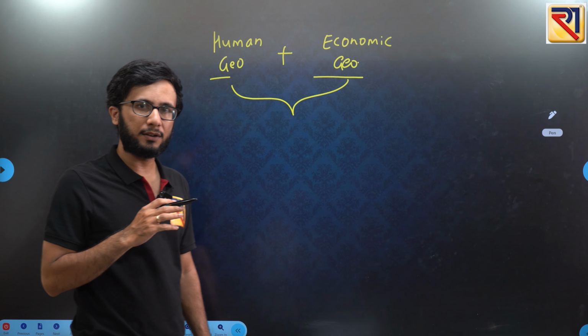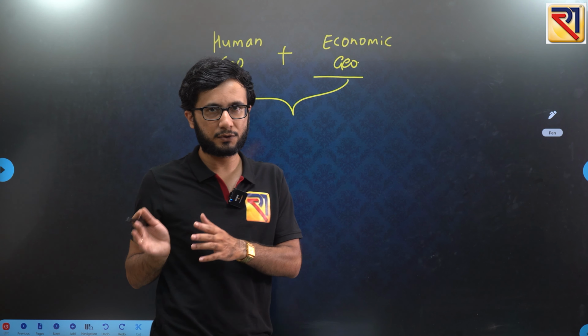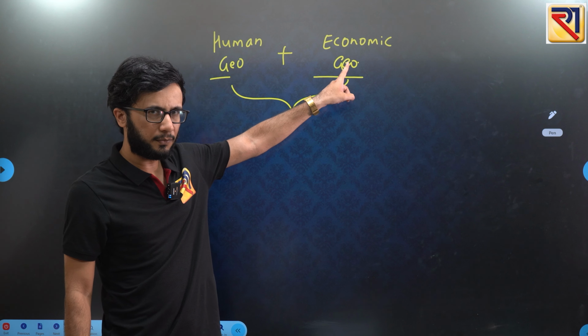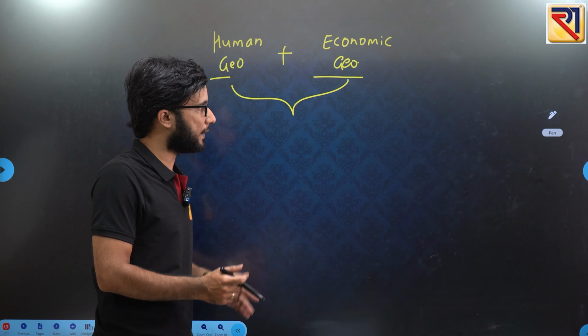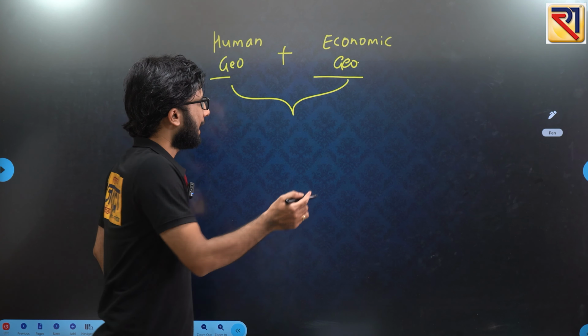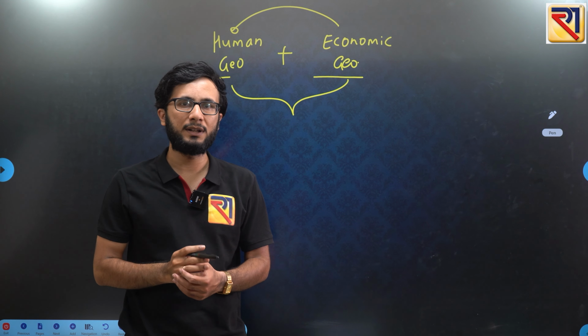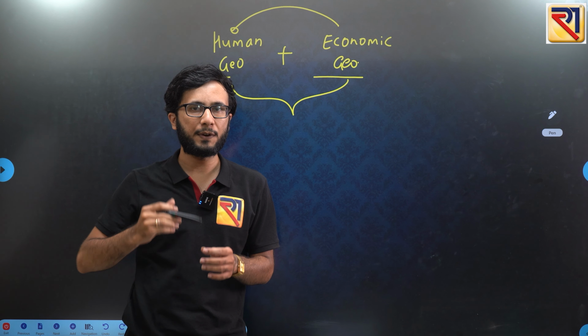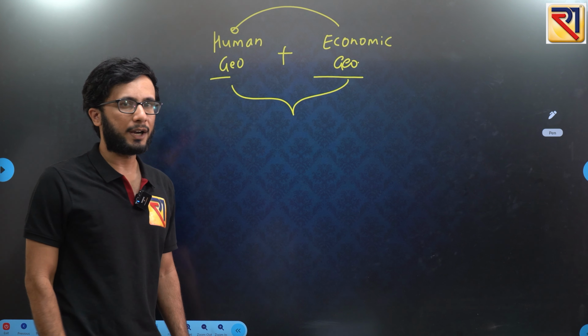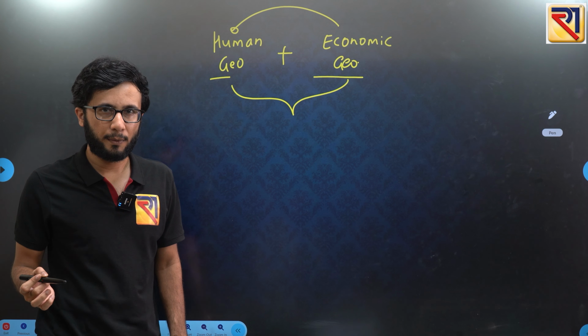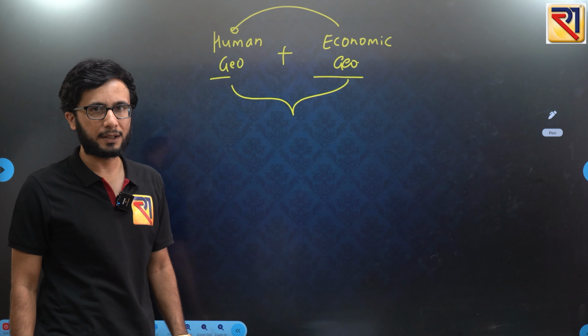And when you have already covered the physical part of geography, it will be easy for you to understand the economics behind that physical part of geography. And once you understand the economics behind that, you will be able to understand how exactly human settlements are present in different parts of the world. So this correlation will be quite easy to make when you are reading these two things simultaneously.